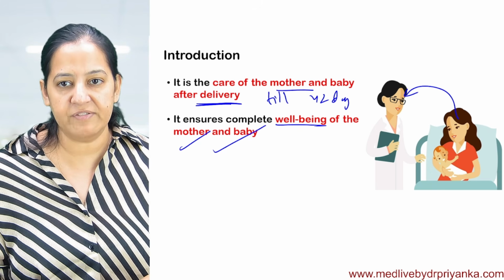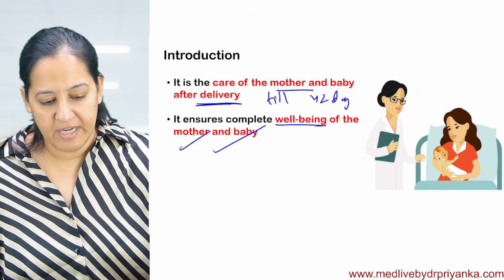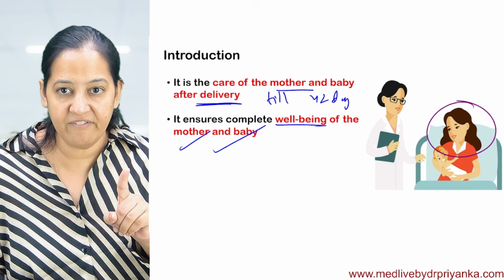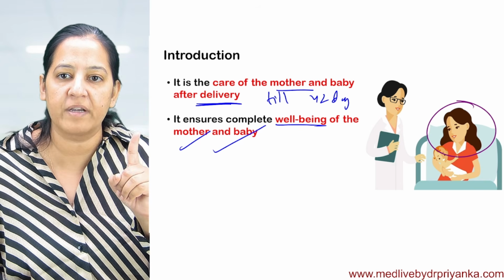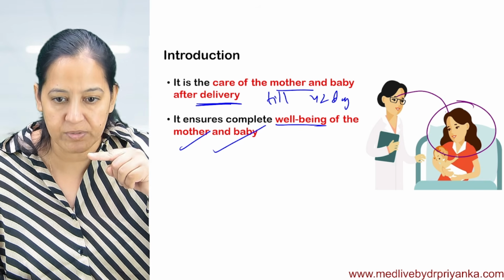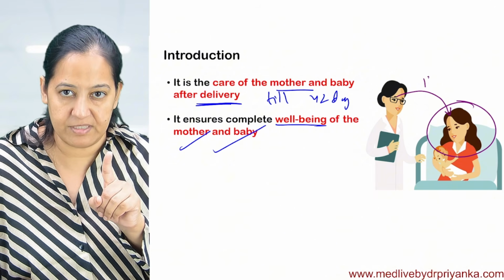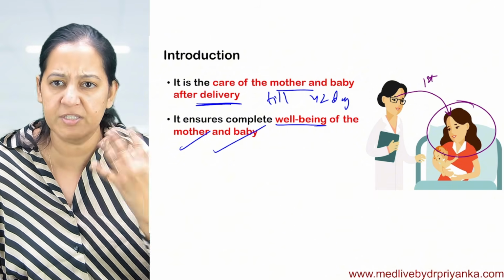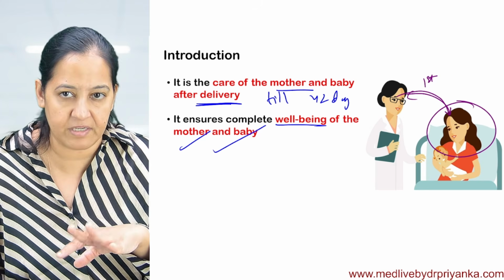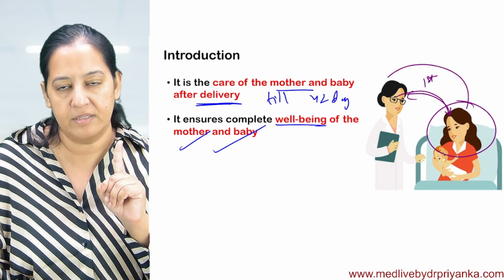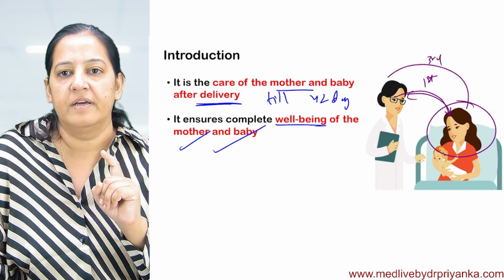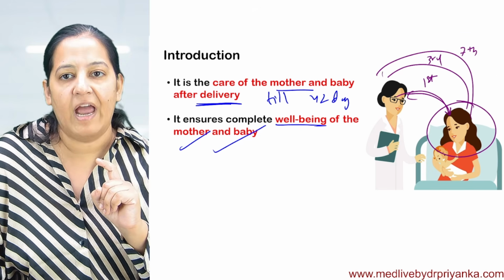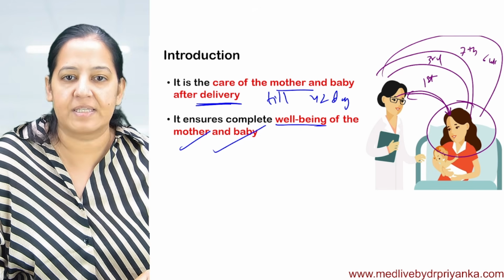If this lady is doing home delivery, on day 1 the lady cannot go, but the ASHA can come to visit her. So that will be the first visit in case of home delivery. If it is institutional delivery, automatically the doctor will visit. The second visit is on the third day. The third visit is on the seventh day. And the fourth visit is on 6 weeks after the delivery.